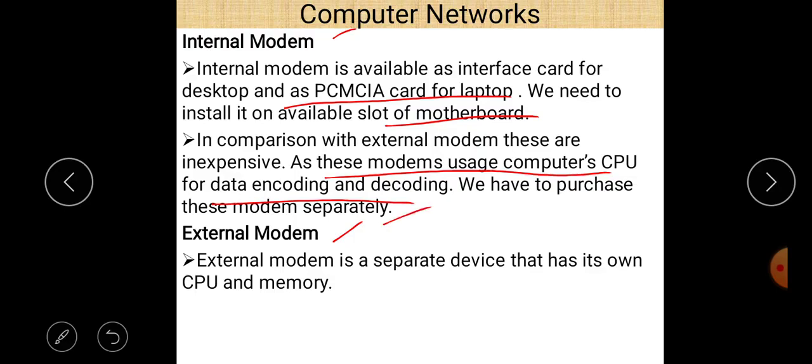Second is external modem. External modem is a separate device that has its own CPU and memory. So the basic difference between internal and external modem is that external modem has its own CPU and memory, while internal modem uses the computer system CPU and memory. So internal modems are less expensive as compared to external modems.